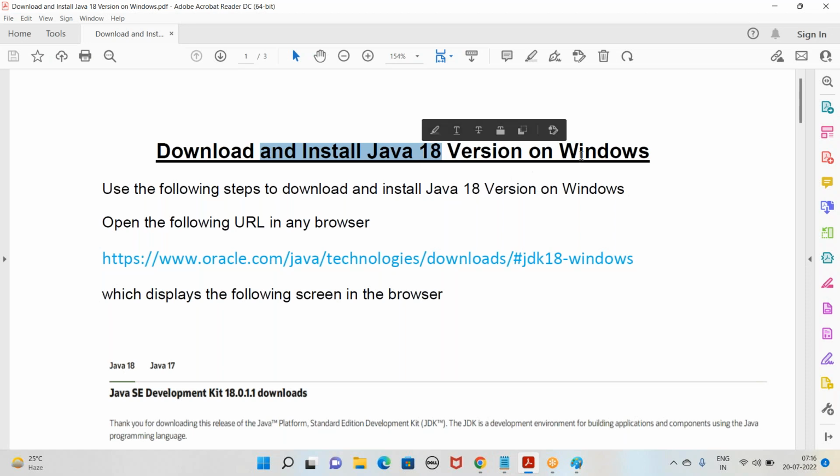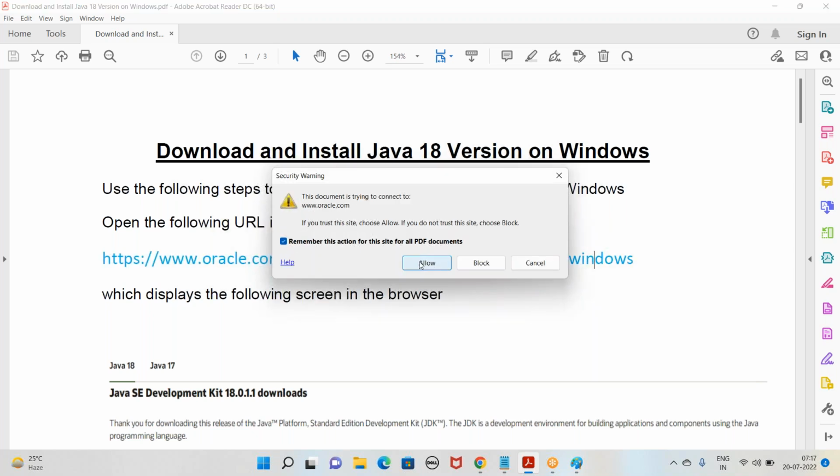Okay, so it is for Windows operating system. Then we have to follow the steps given down to install this. So we have to open this link. First of all, we have to open this URL in your browser. Just if you click here, it is going to open.